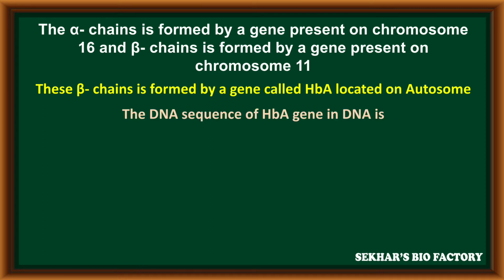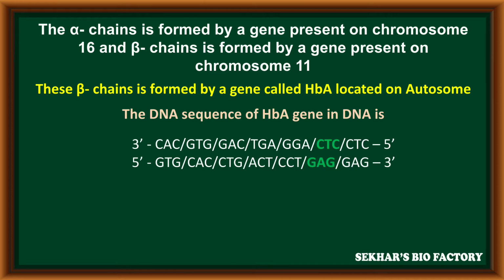The DNA sequence of the HBA gene, from 3' to 5' end, is CAC, GTG, GAC, TGA, GGA, CTC, CTC.